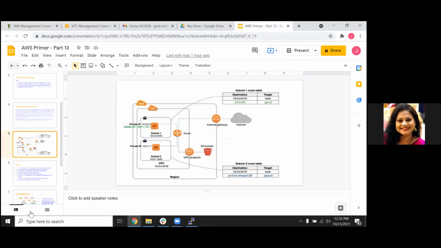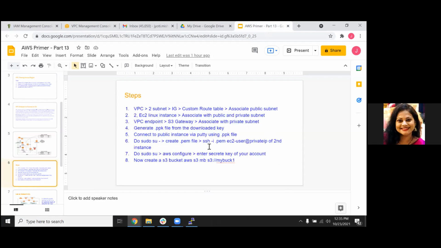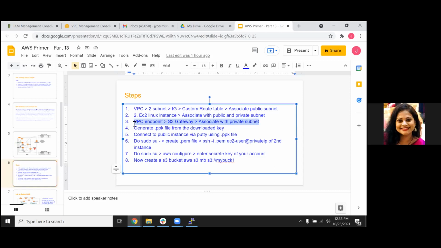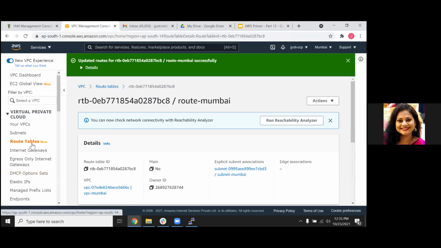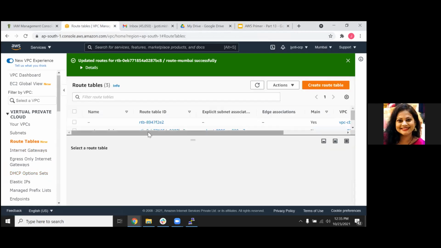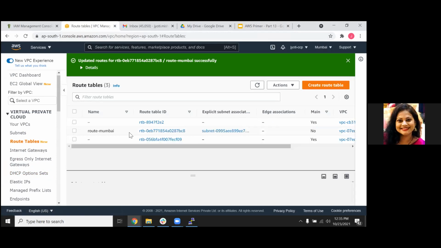So we'll go ahead and create an endpoint. We'll do this third step. Let me first show you the route table of our private subnet. We were in Virginia, sorry.